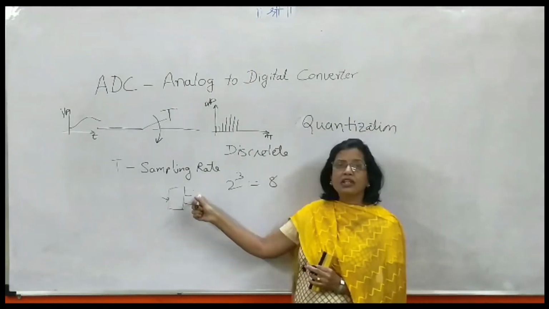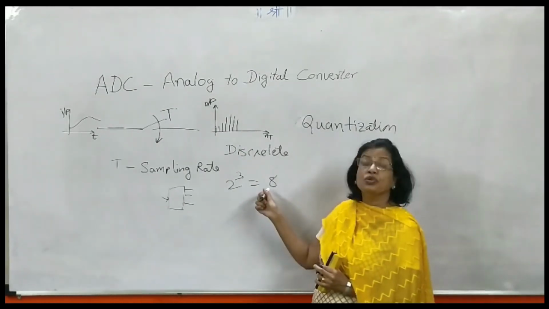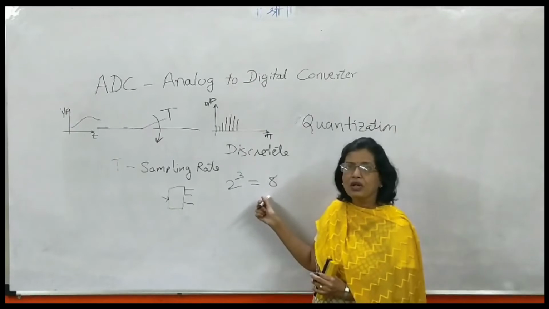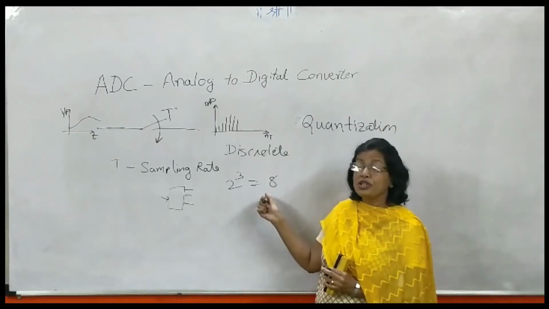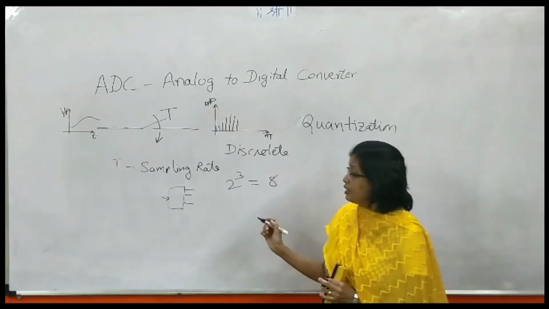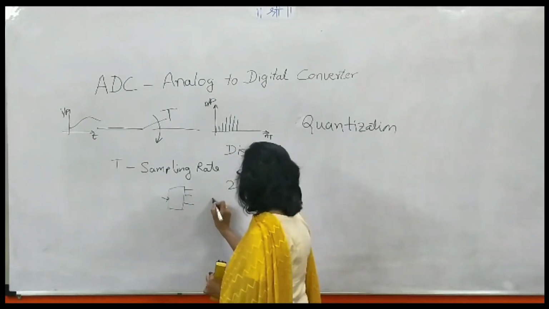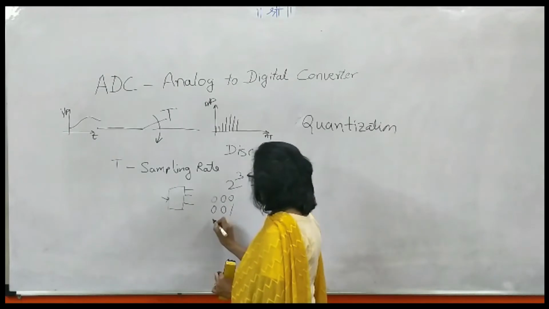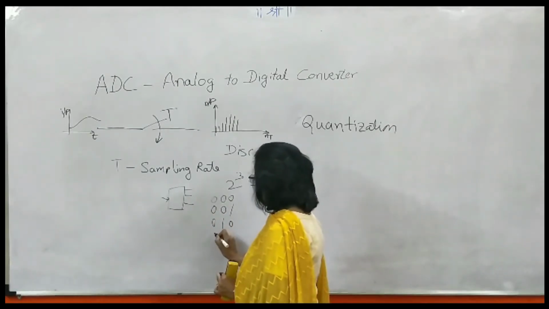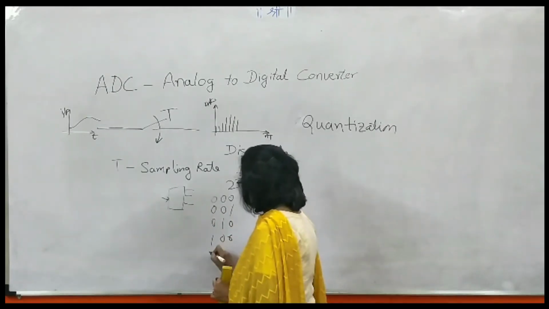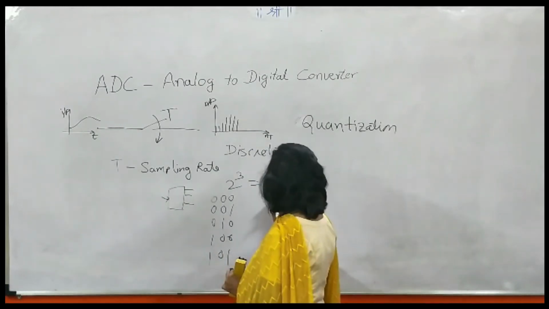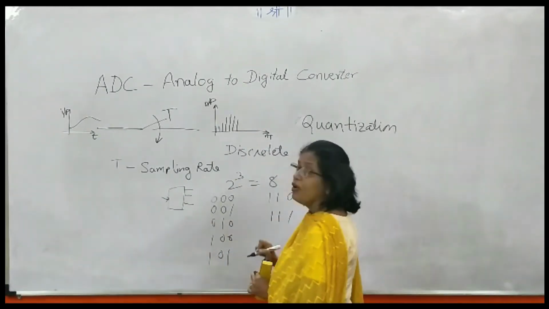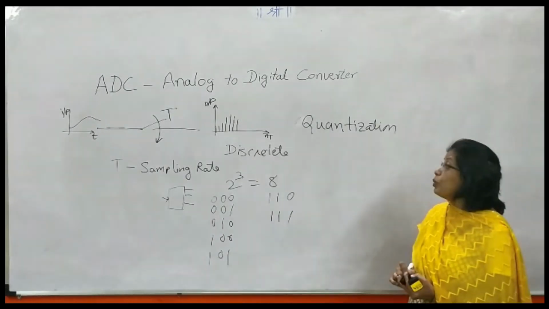So the values range from 000, 001, 010, up to 111. So these are 8 steps.